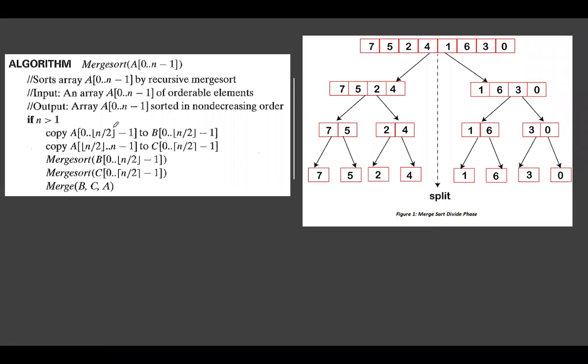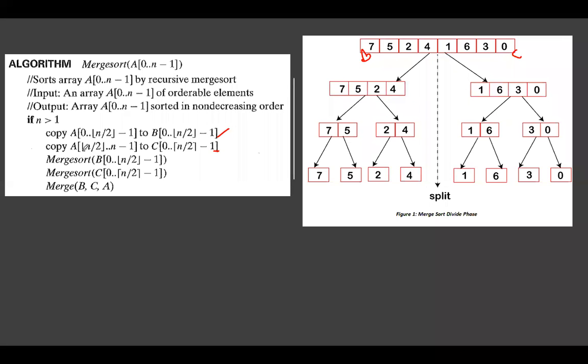What we are doing is copying the first half of the array, that is, the original array A from 0 to n minus 1 divided by 2. So that first part of the array is copied to B, and then the next part of the array is copied to C. One more array we are taking, that is C.